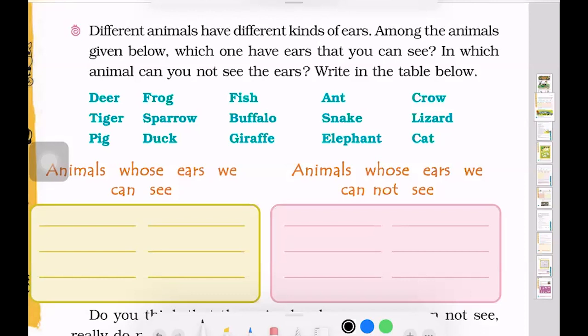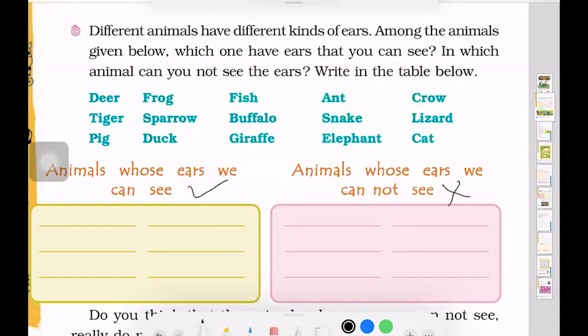So the animals written here are deer, frog, fish, ant, crow, tiger, sparrow, buffalo, snake, lizard, pig, duck, giraffe, elephant, cat. So basically we'll put a tick mark for those whose ears we can see, and we'll put a cross mark on the animals whose ears we cannot see. So let us start with it now.